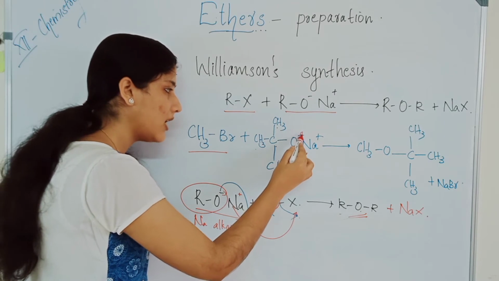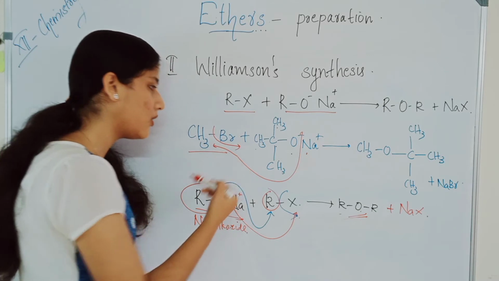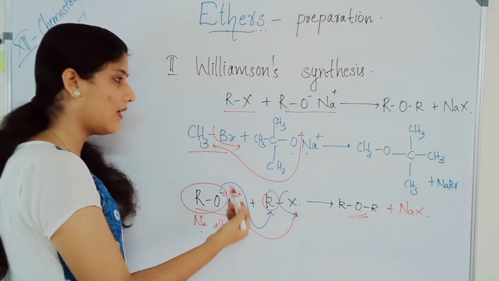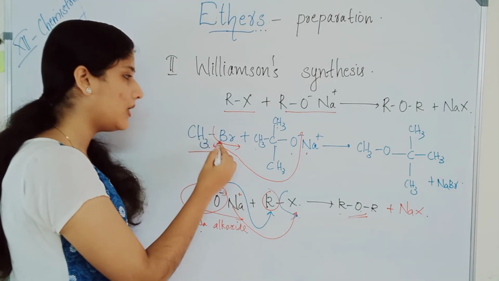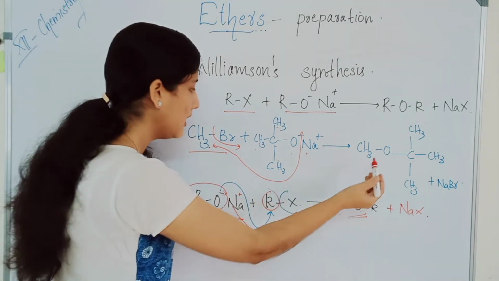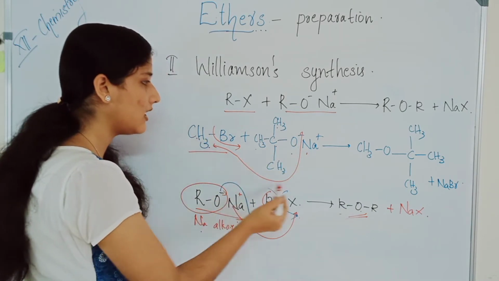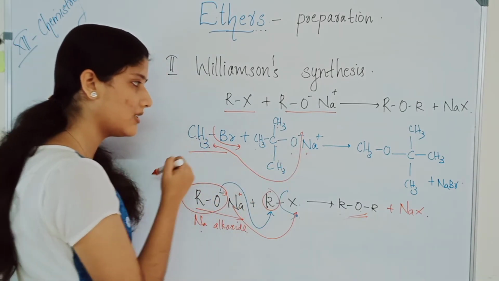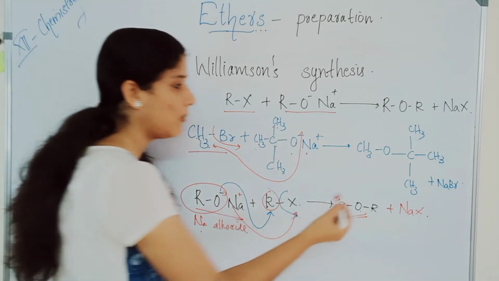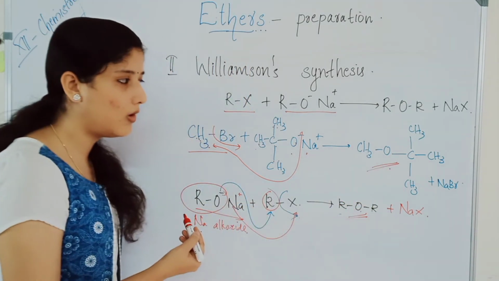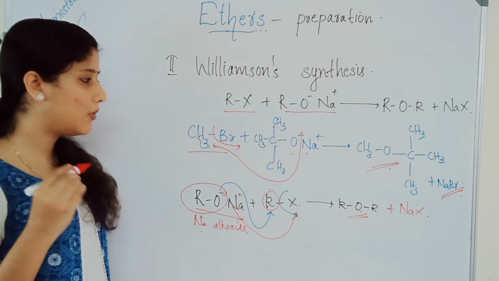In this alkoxide, the O minus will attack the CH3 group and the Br leaves. The O minus attacks the CH3 to give you the corresponding ether, and sodium bromide, NaBr, will be the byproduct of the reaction.